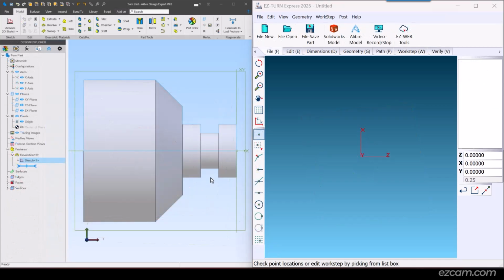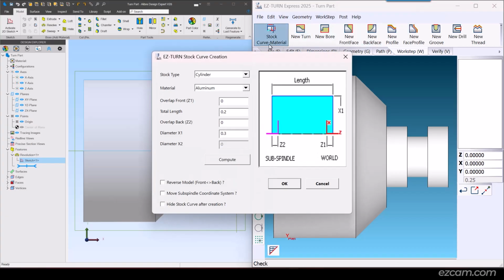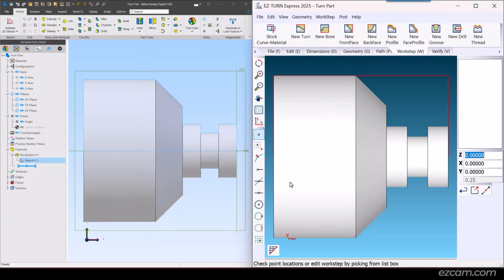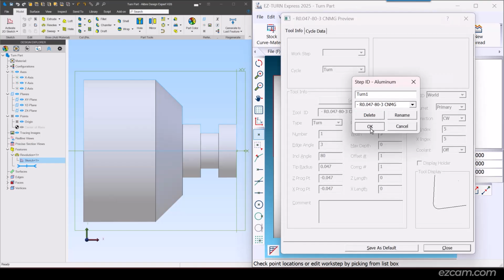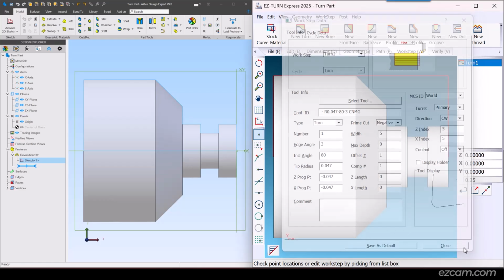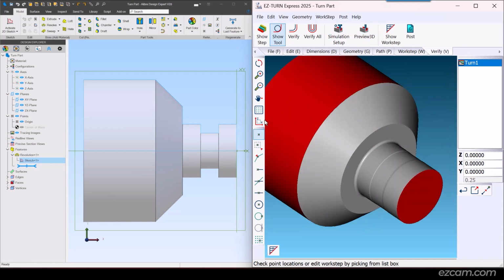Turn milling behaves the same as the milling we just watched, so let's jump into turn. First thing we do is set up our stock. Working with your templates to load your tool strategies is the best approach. Feature recognition is based on the selected tool.